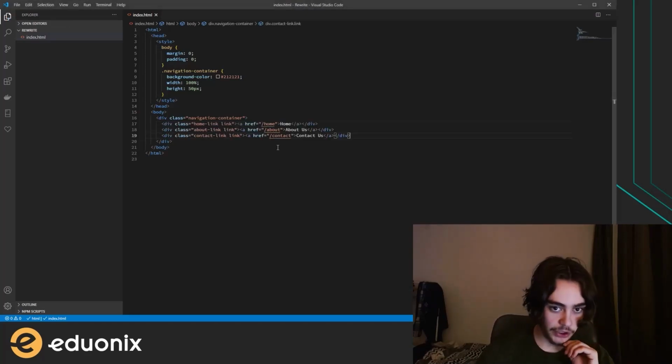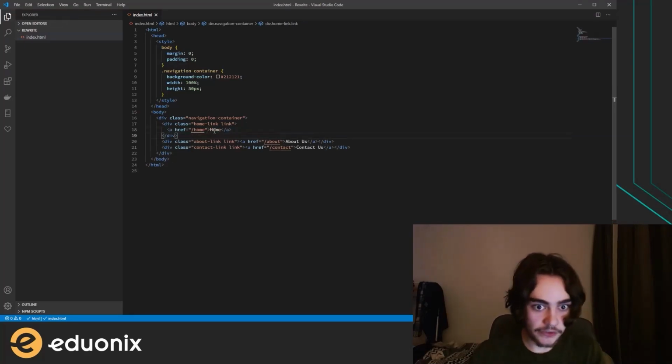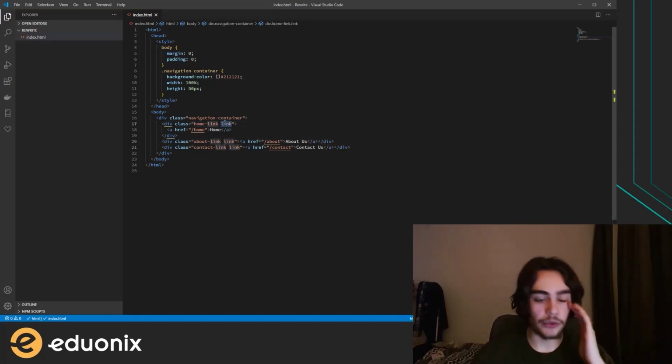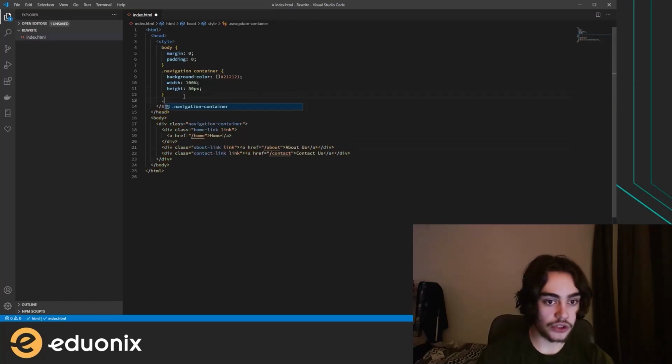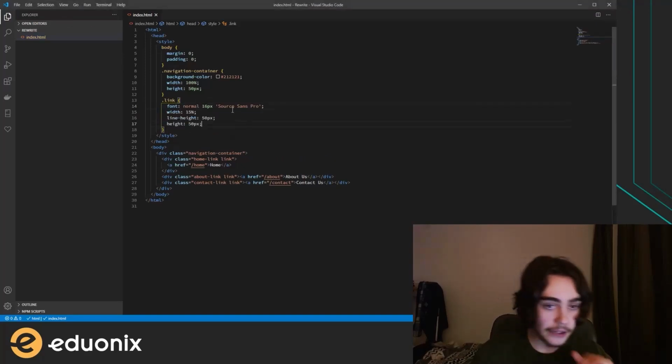I'm going to break this down for you really quickly. So first we have a div called home link, and as you can see, we've added a second class here, link. So we could address this div by either of these names, and importantly, we can address all of these divs, which are supposed to look the same, by using the same class. So if I were to go here and do .link, we can now start to actually style these elements by doing something like that.